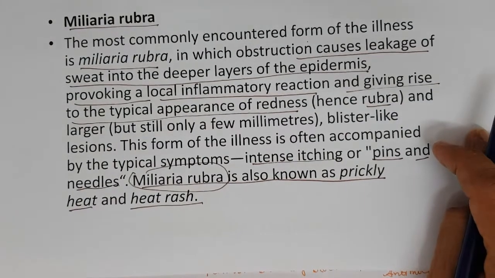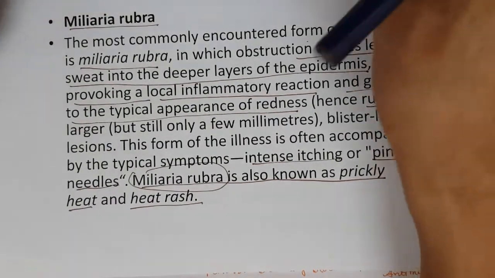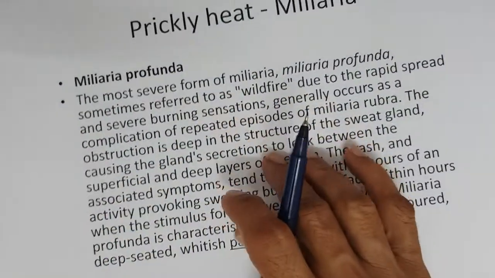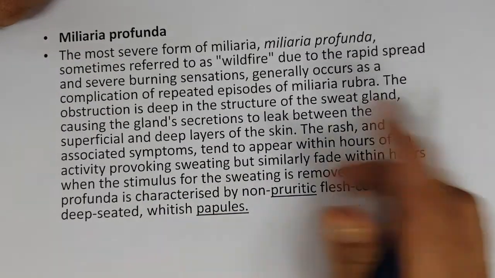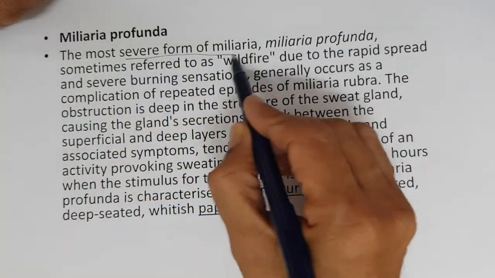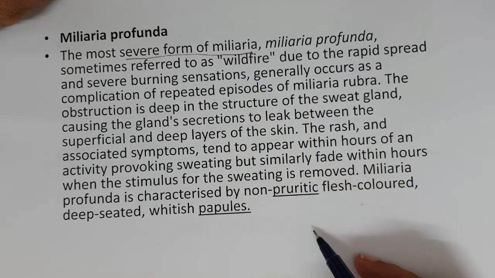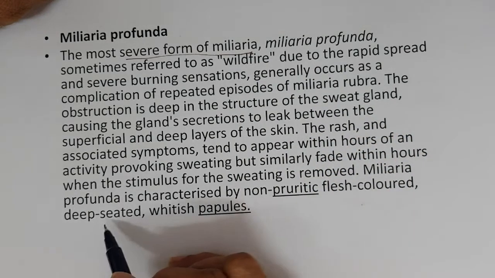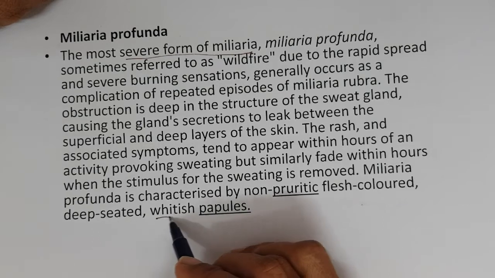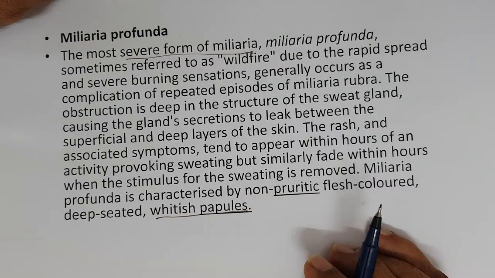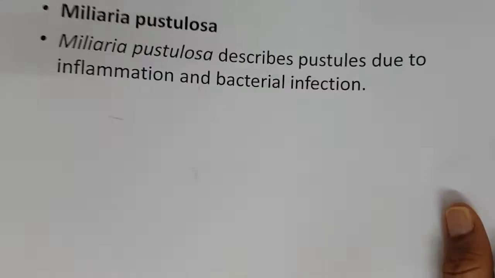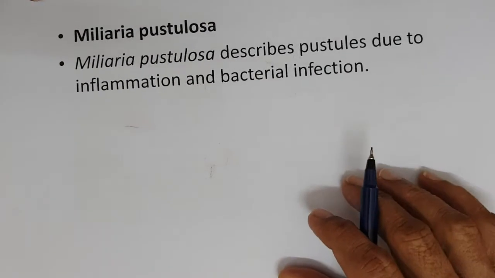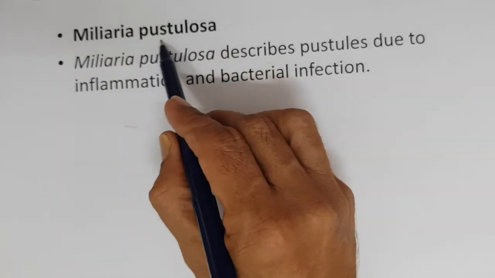Right? So, the next condition is miliaria profunda. It's the most severe form, right? Where you can see white papules with pus. And the fourth stage is miliaria pustulosa.